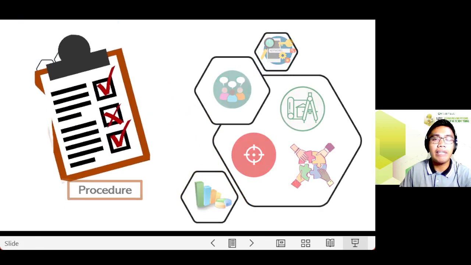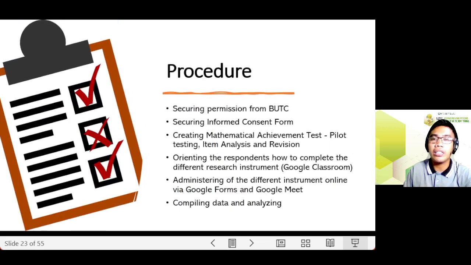For the data gathering procedure, it started with securing permission from the BUTC officials. Second, securing the informed consent form from the respondents. This includes the purpose and potential risk and benefits, data privacy, confidentiality, and storage. Then I created the mathematical achievement test, pilot tested it, conducted item analysis, and revised items.